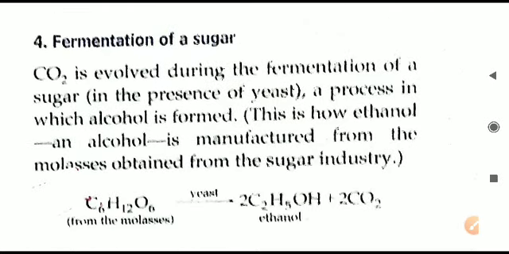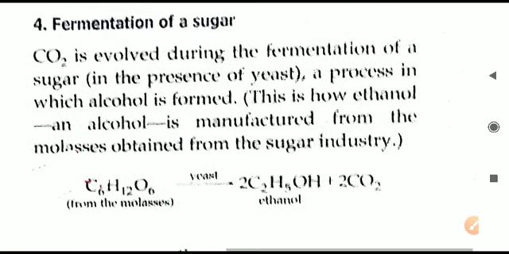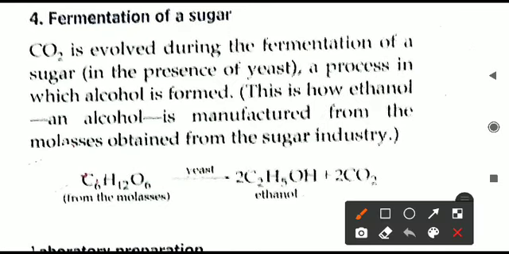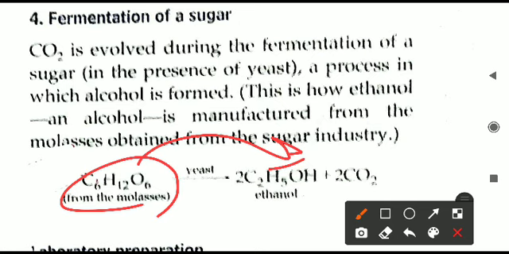Point number 4, or the fourth method, is fermentation of sugar. If we take the fermentation of sugar, then also CO2 gas can be produced. So in this process, what is happening? We have to use yeast. Yeast is a type of fungi, and this fungi produces certain enzymes. These enzymes work upon the sugar and convert this sugar into ethanol, that is alcohol, and another thing, carbon dioxide gas, will be produced.